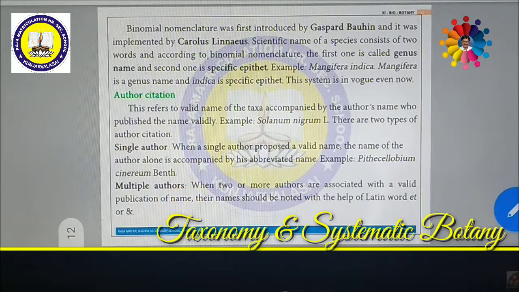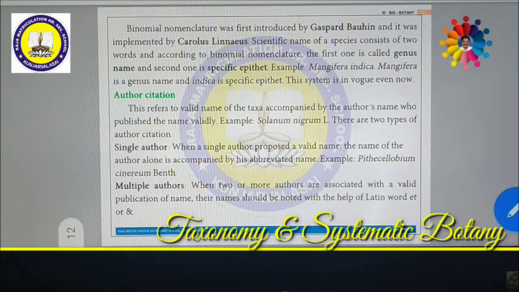It was discovered by Carolus Linnaeus, so he is indicated by L. Solanum nigrum L means that Solanum nigrum was discovered by Carolus Linnaeus. In short form, L indicates the author. Indicating the name with a letter or a group of letters is called author citation. Author citation refers to a valid name of the taxon accompanied by the name of the author who has published the name validly.